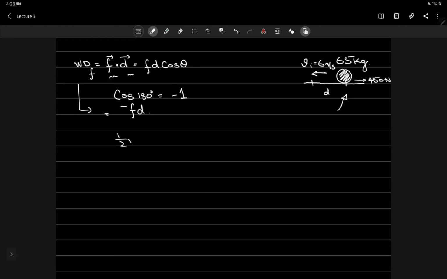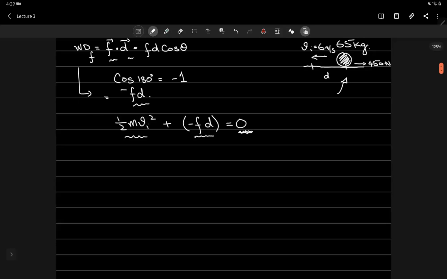Okay, now all I have to do is use the work energy theorem, and that is half m v_i squared plus, and now because this work done is negative, so I'd have negative fd, and this thing should be equal to 0. These are the only energies that are there, right? The work done by this force of friction and the kinetic energy. और बॉल रेस्ट पे आ रही है, तो kinetic energy कम हो रही है by this amount minus fd, and it's bringing the ball to rest, and that's why we have 0 over here.